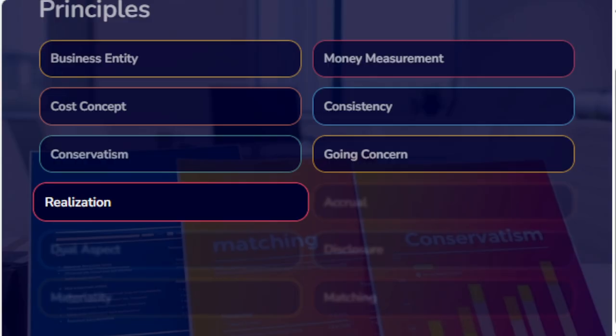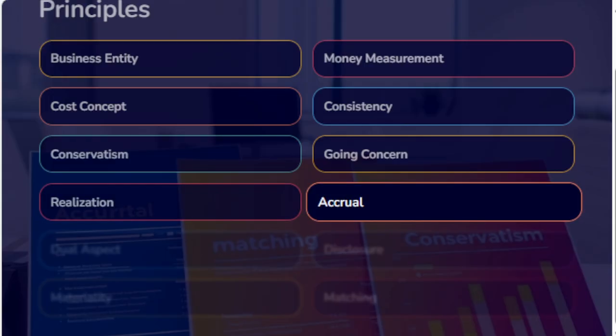Realization. Income is recorded only when it is realized. For example, either it is received or earned. Revenues are recorded only when sales are effected or the services are rendered. Sales revenues are considered as recognized when sales are effected during the accounting period, irrespective of whether cash is received or not.